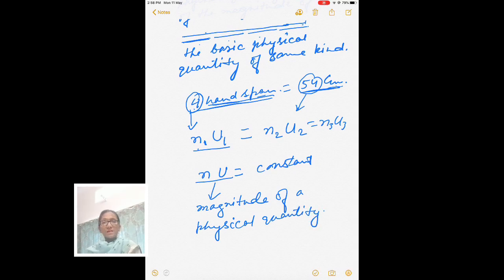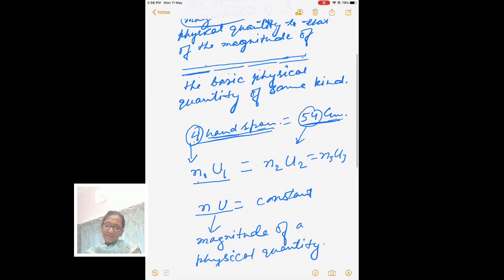Okay, so what is measurement? Measurement is comparison. Comparison with some basic physical quantity of the same kind. Suppose you are measuring length, so you have to compare it with some length only. You cannot compare it with time, or with mass, meaning kg. So comparison of a physical quantity should be made with that of a basic physical quantity of the same kind.